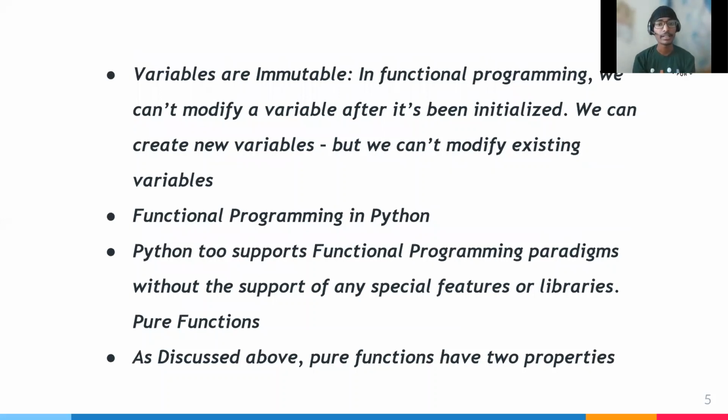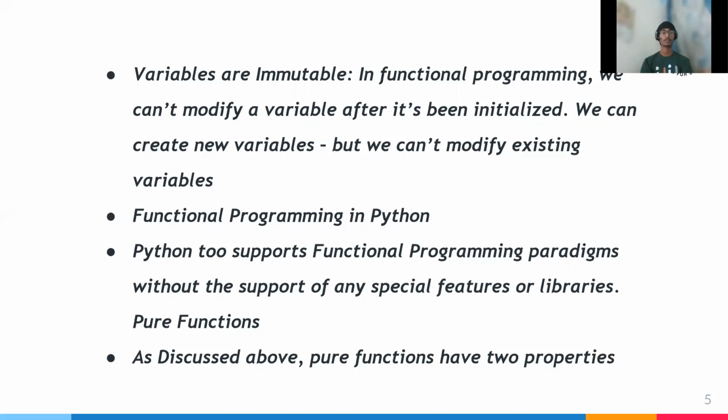Variables are immutable in functional programming, where we can't modify a variable after it is initialized. If we define a variable and assign a value, we can't change that variable or edit it back. It is fixed. We can create a new variable, but we can't modify the existing variable. Functional programming in Python: Python supports functional programming paradigms without the support of any special features or library.